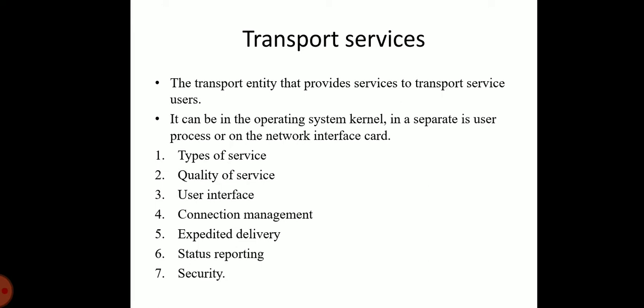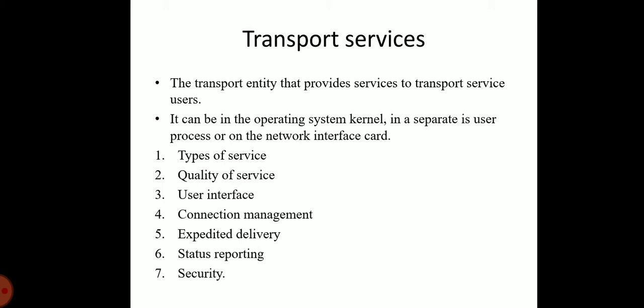The different categories of services are useful for describing the transport services. We see the types of service, quality of service, data transfer, user interface, connection management, expedited delivery, status reporting, and finally security. Types of service provide two kinds: connection oriented and connectionless or datagram services.